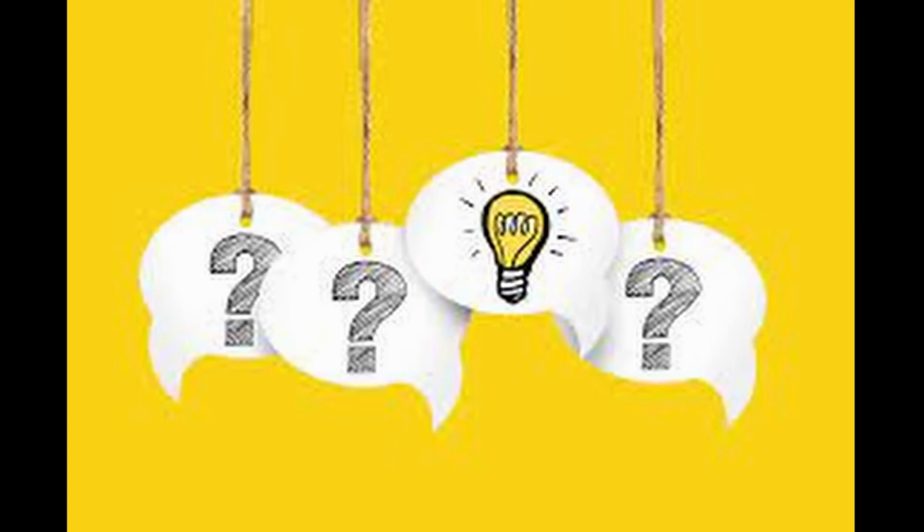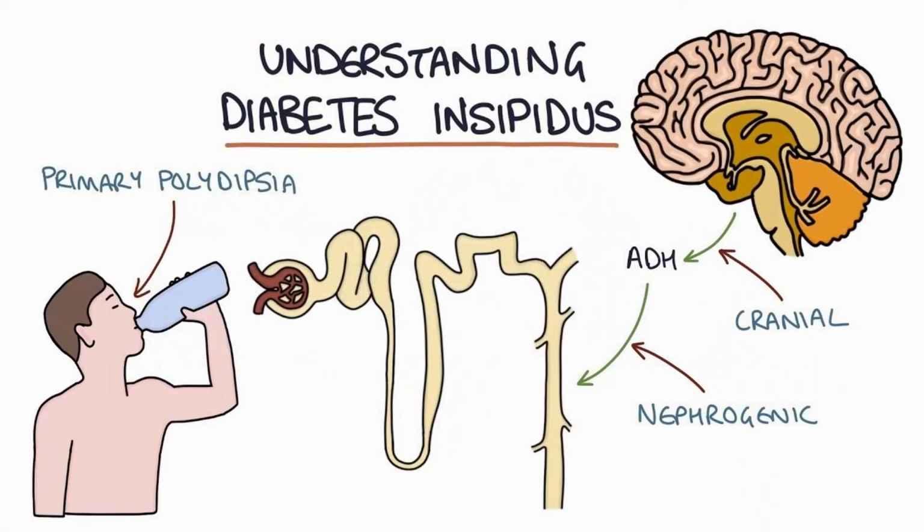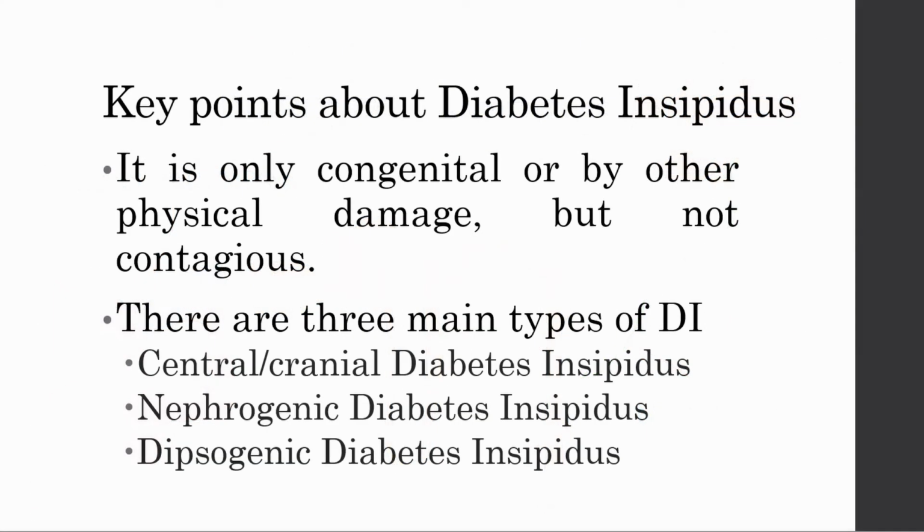But what if the kidney doesn't respond to ADH at all, in an unexpected way, or it is not produced sufficiently enough? And therein lies the condition diabetes insipidus, a condition associated with the kidney, where insufficient amounts of vasopressin are produced, or the body does not react to the vasopressin as expected, which causes the body to pass abnormally large quantities of urine as a result, and makes the body thirsty despite having sufficient water to carry out its processes. Diabetes insipidus, also known as DI, is either congenital or caused by other damage, but it is not contagious and cannot be gained or given from or to other humans respectively.